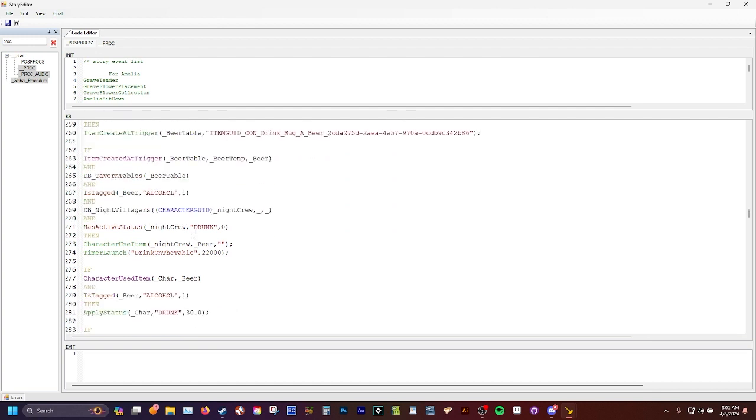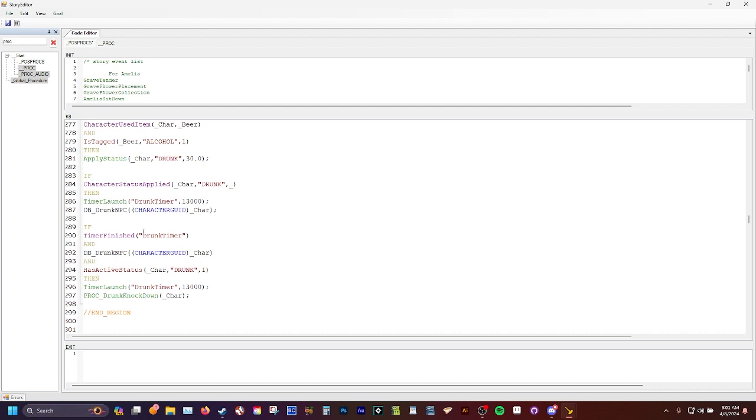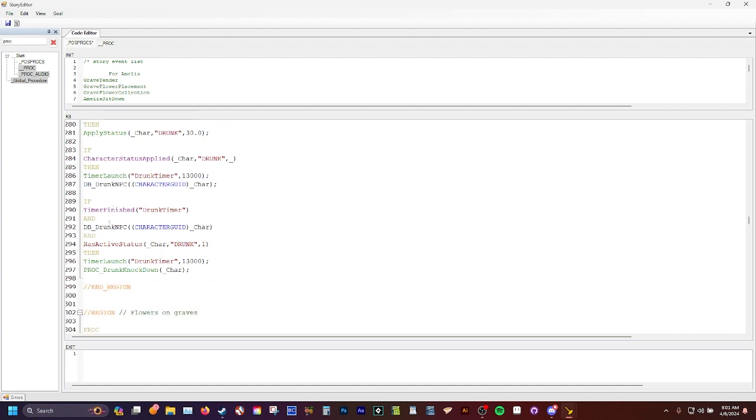Anyways, so here's where everything else is defined. When you define a proc, you have to use it somewhere, right? You can't just have a proc empty. So here's where I've set the proc to fire. If the timer finishes, drunk timer, and there's an NPC in the drunk database, and he's got an active status of drunk, a timer launches. So they walk around for about 13 seconds, and then this proc fires after that.